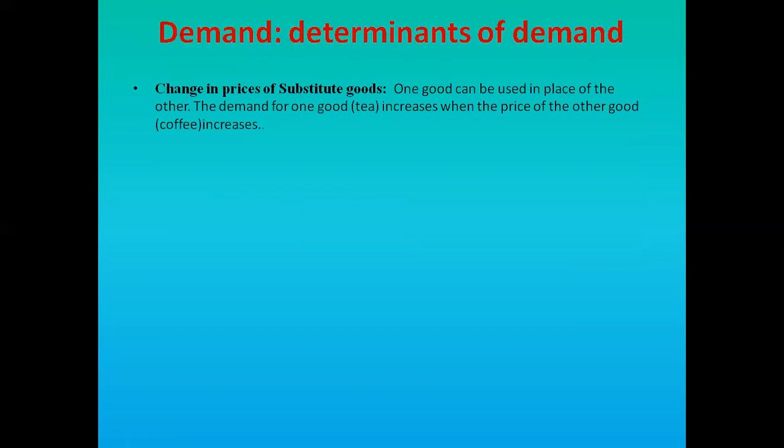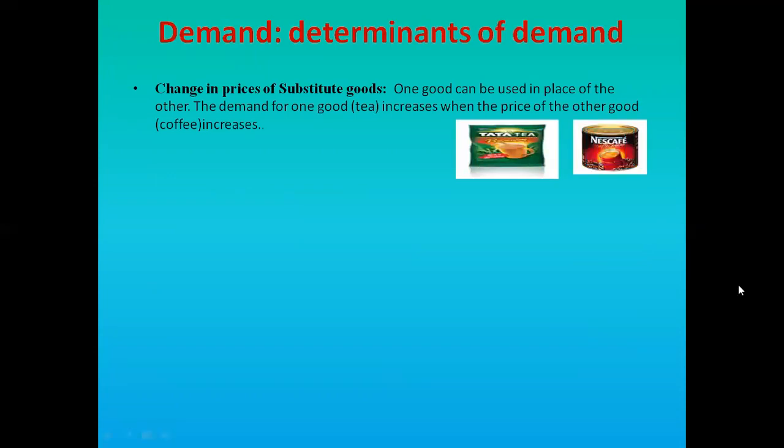Changes in price of substitute goods. Substitute goods are those goods which can be used in place of each other. Tea and coffee are the best examples. When we are exhausted or tired, we use either of them, either tea or coffee. Now, when price of coffee increases, what happens? We switch over to consumption of tea. That is, we leave coffee consumption and we start increasing the consumption of tea. So when the price of coffee increases, we demand more of tea.